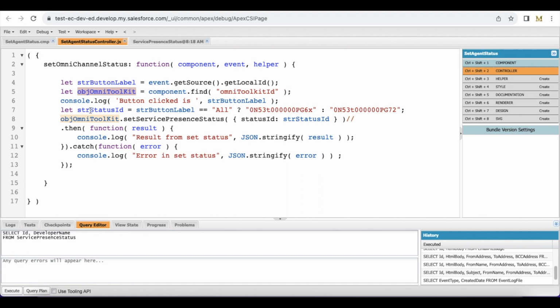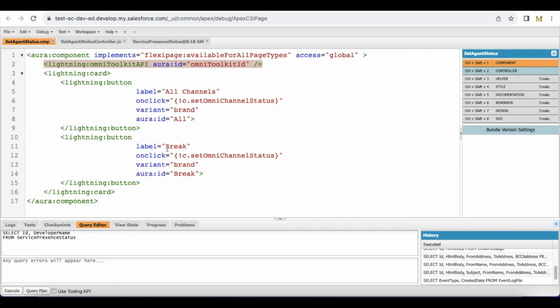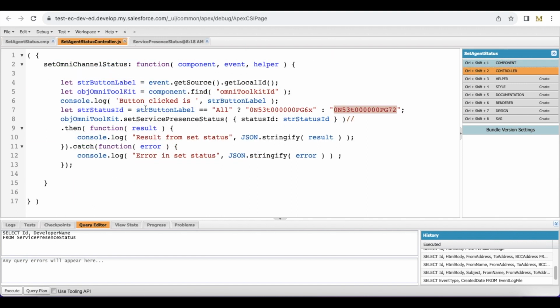I'm declaring a variable called str status ID, which will be equal to this value or this value based on the button clicked. If the button label clicked is all, then it will set the status as this one. Else it will set the status to this one. Here I'm using all and here I'm using break. So if I click all channels, then it will pass all. If I click break, it will pass break. So based on the button that was clicked, the status ID will be set here.